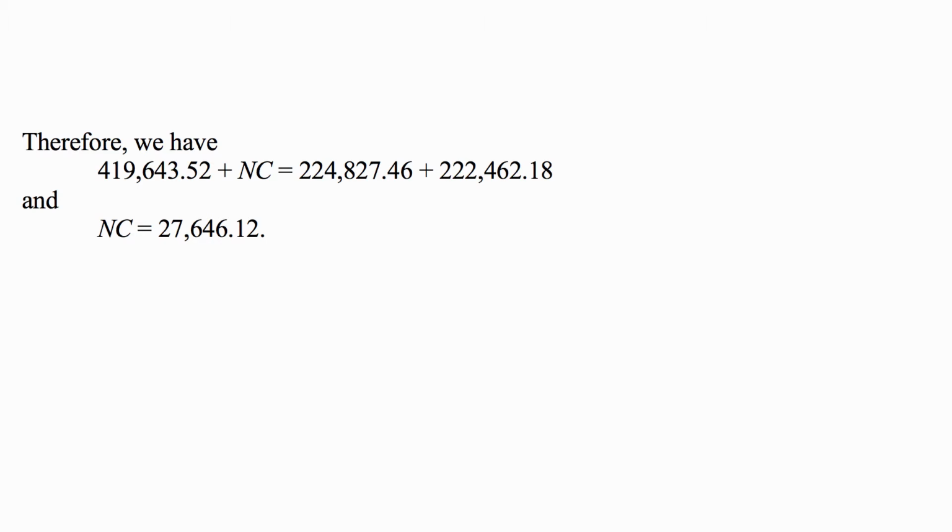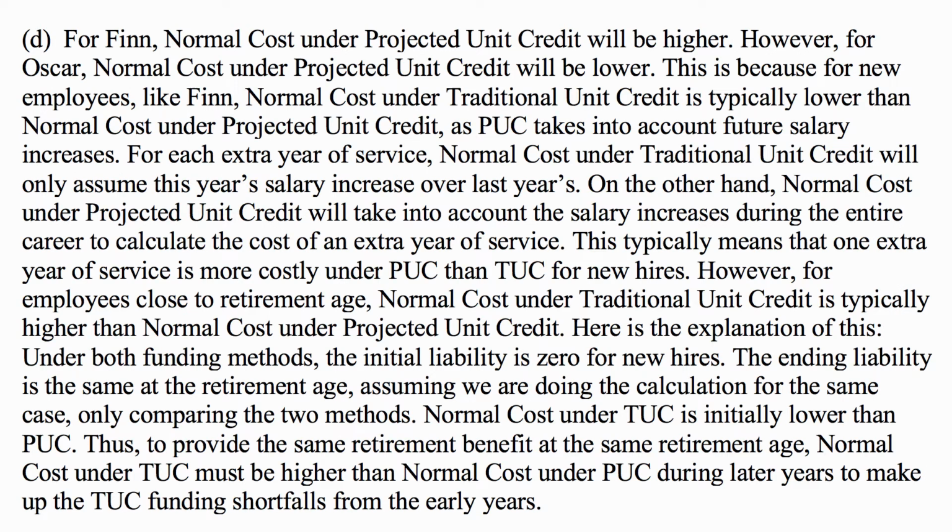Therefore, we have the following expression: 419,643.52 plus normal cost is equal to 224,827.46 plus 222,462.18. And normal cost is the only unknown in this equation, and we calculate it to be approximately 27,646.12.